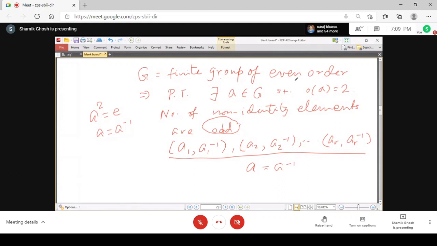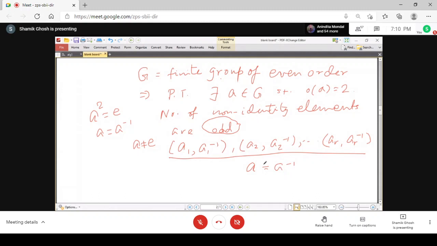The group is of even order. So if you take all the set of elements which are not identity, then the set is odd. Then if there is no such element whose order is 2, then you just pair A with A inverse, B with B inverse, C with C inverse. In this way, there are only even number of elements. So ultimately, you will get some element which is equal to its inverse.